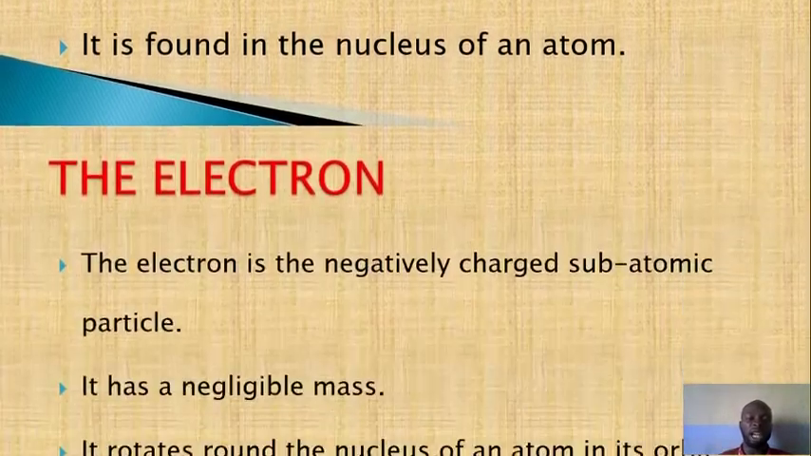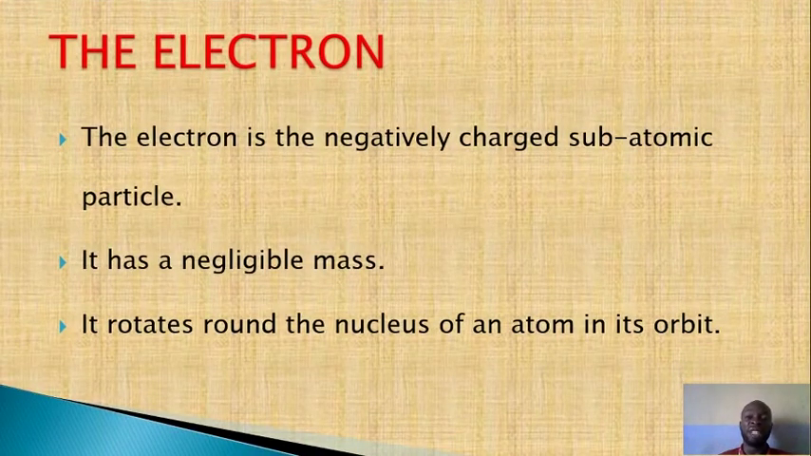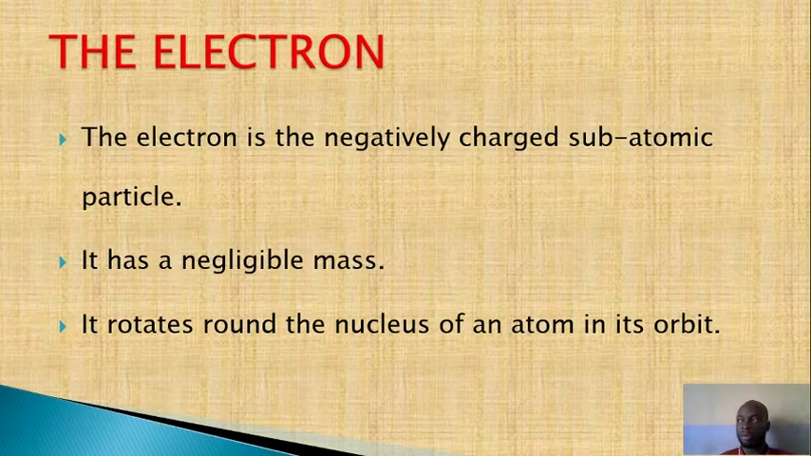Now we talk about the electron. The electron is the negatively charged subatomic particle. The mass is actually negligible. So when I say negligible, what do I mean? It is very, very small. The mass of an electron is 0.0000000, that it does not matter. So it is negligible. That means we neglect it. In chemistry, we don't measure the mass of an electron.